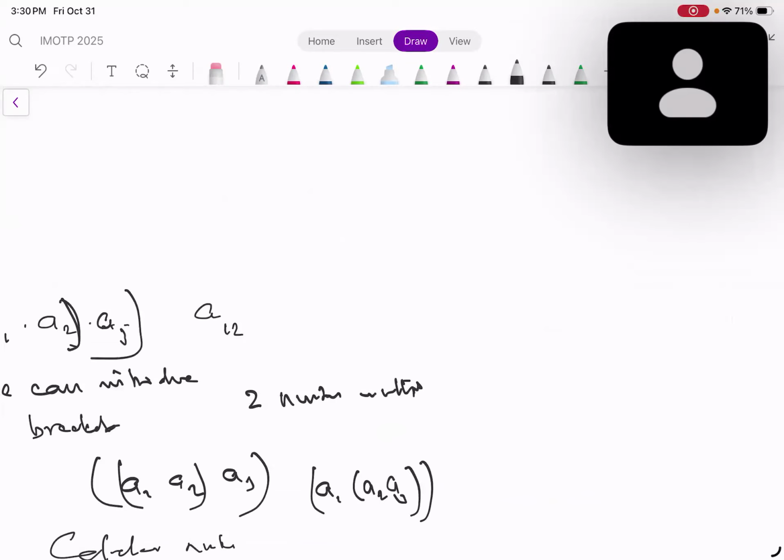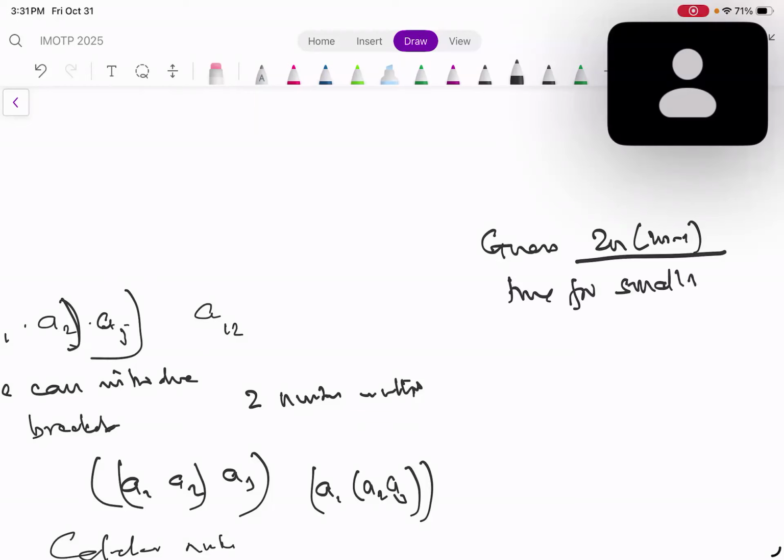Whenever you guess an answer, for instance you guess the answer as 2n into 2n minus 1, check whether this is true for small n, where you can hand calculate. Suppose you see whether it's true for 3 or 4. Here we saw that it doesn't work for 4. So that's a very good thing, what is usually called a sanity check.